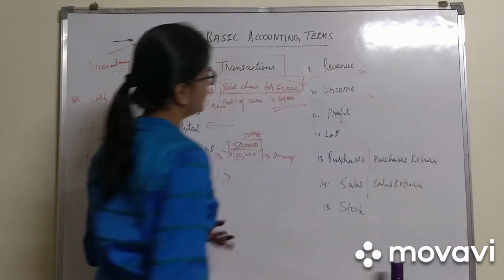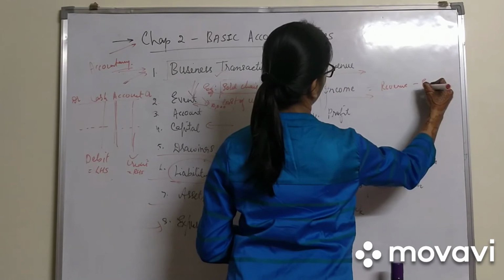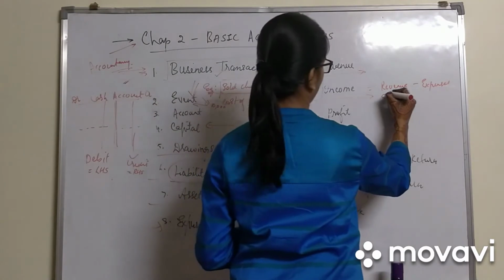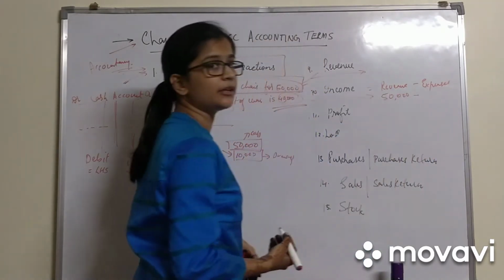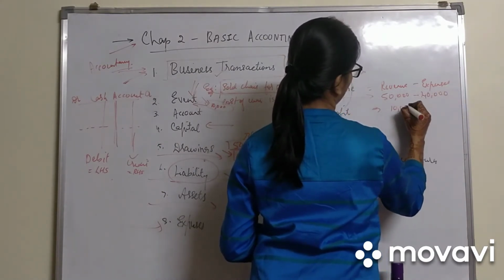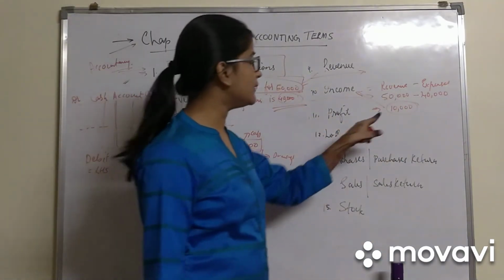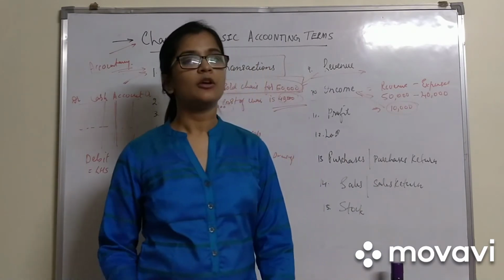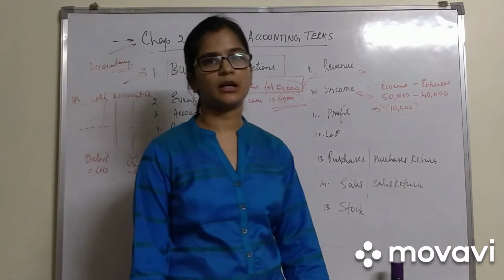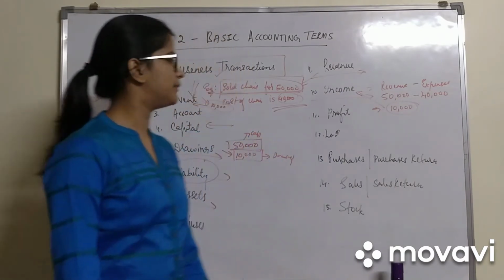Next we have income. Income in simple terms is nothing but revenue minus expenses. So what's the revenue in this case? 50,000 is the revenue. We sold chairs for 50,000. But what was our expense? 40,000. So what did we get? 10,000. So this 10,000 is our income. You may be thinking why this 10,000 is an income and not the profit. What is profit? I will explain in the next basic accounting term. So in short, income is all about revenue minus expenses.